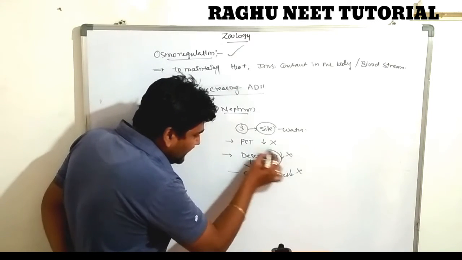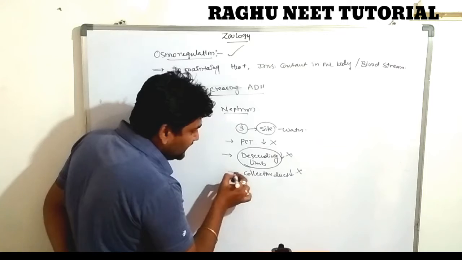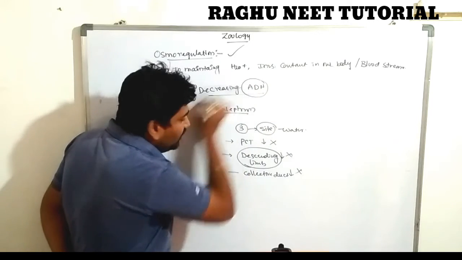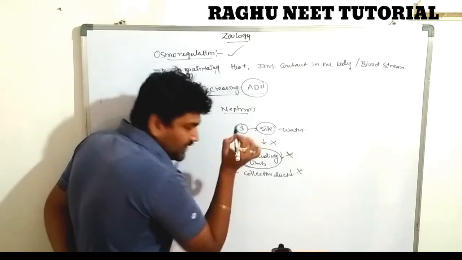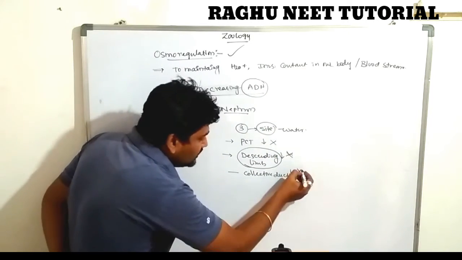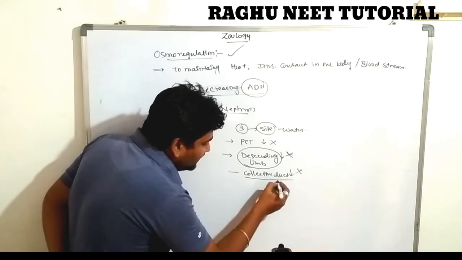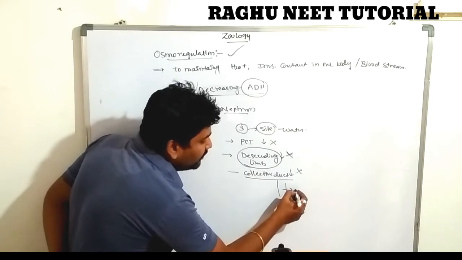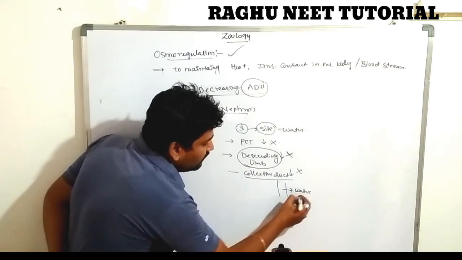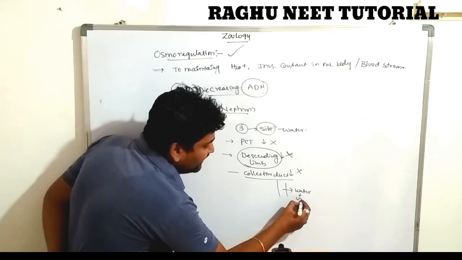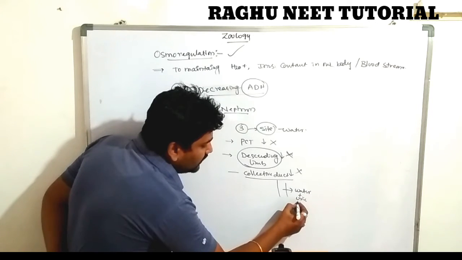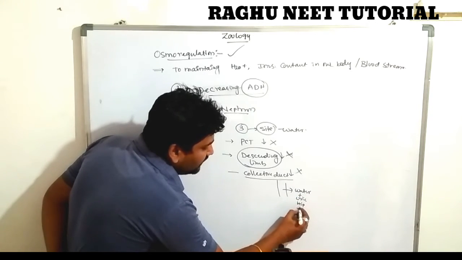The main function of the descending limb is that it is permeable to water. With a low amount of ADH, water is never reabsorbed, so it finally reaches the collecting duct. The collecting duct also contains more water molecules, along with some uric acid, hippuric acid, and creatinine.